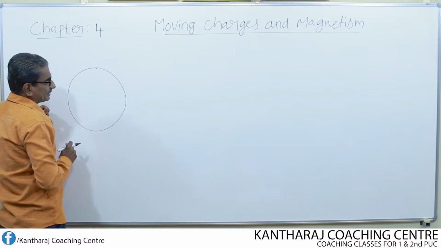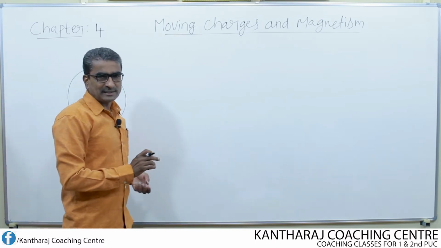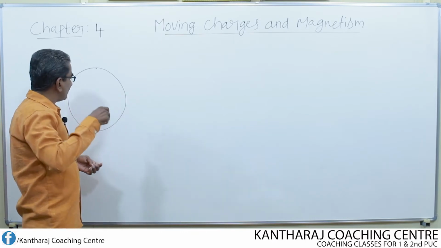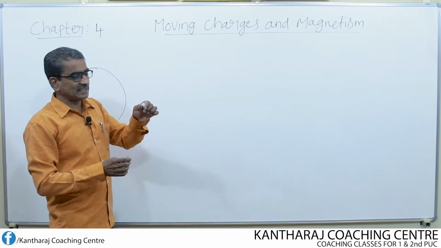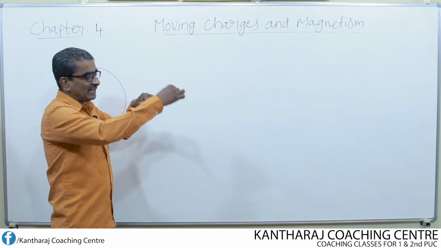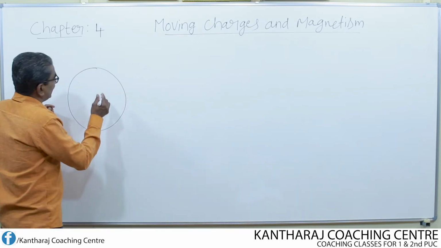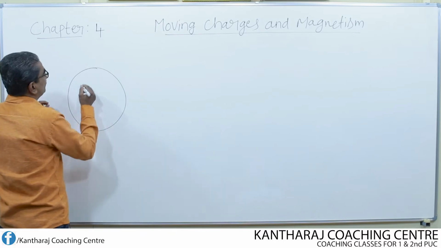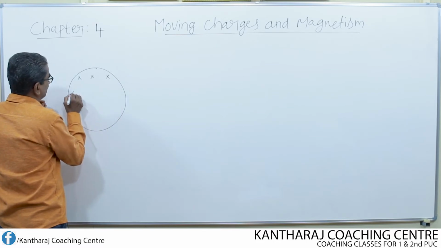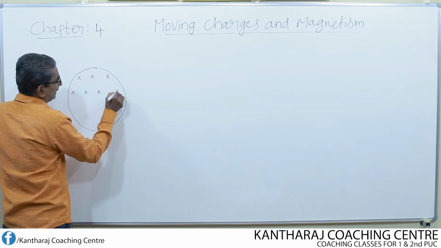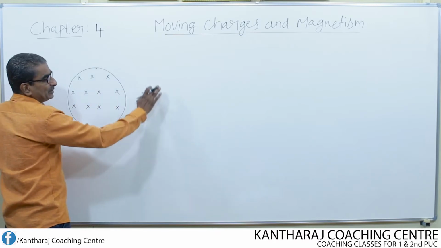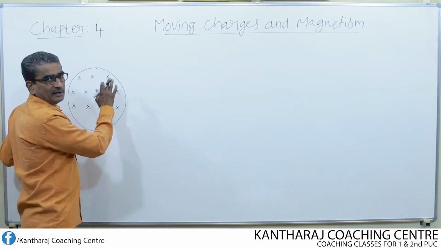I consider it like this now. So this is the circular path traced by the charged particle. I represent the magnetic field. Magnetic field can be represented either directed outwards or directed inwards. Whether the field is directed outwards or inwards, when a charged particle enters, for both directions it always describes a circular path. I represent the direction of magnetic field by means of simple diagrams like cross marks. So the cross mark represents the direction of magnetic field directed inwards, perpendicular to the plane of the figure, meaning perpendicular to the plane of the board.